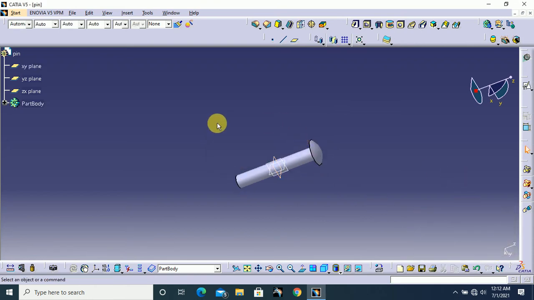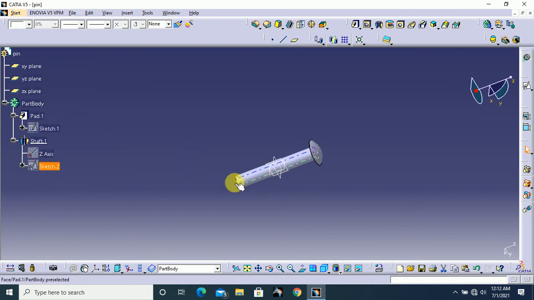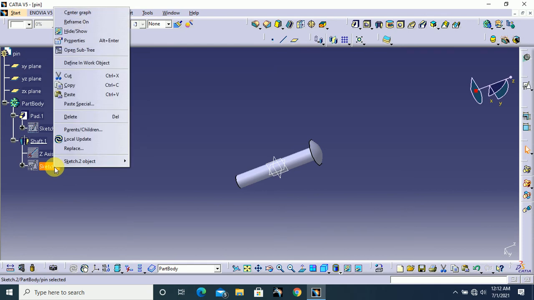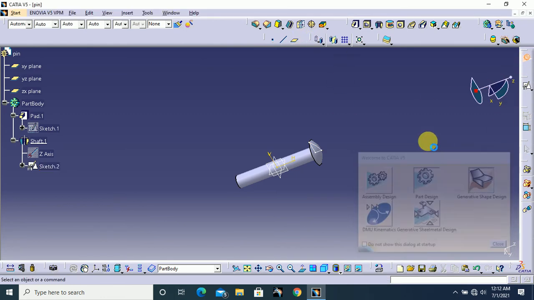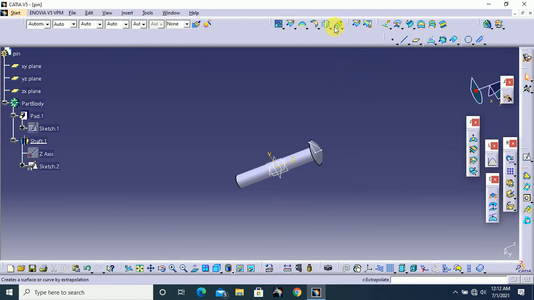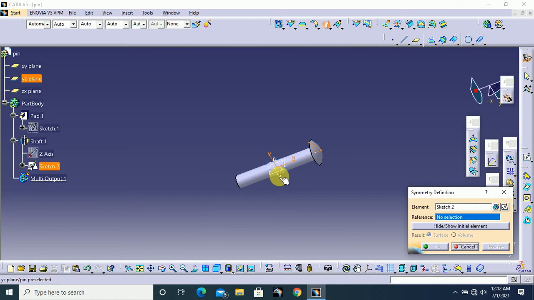Cancel this. And unhide this. I don't know why it's not mirrored this side, so I'm going to unhide this sketch. Next I'm going to go to generative shape design. In generative shape design, use the symmetry option to mirror this profile to another side. Here I select XY plane as my mirroring element and click OK.